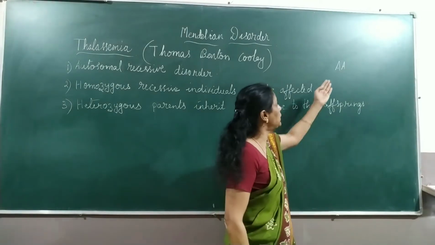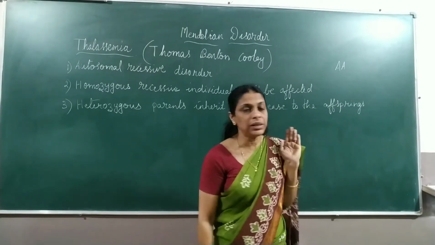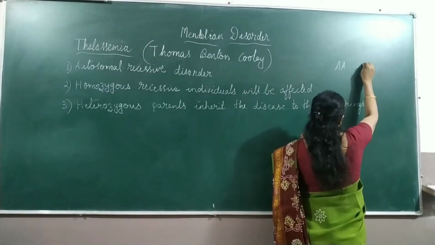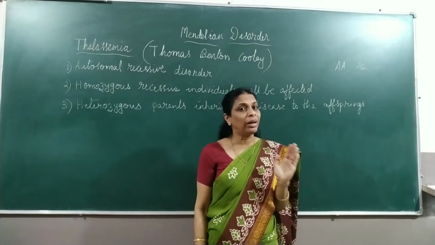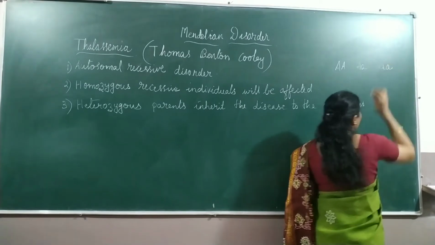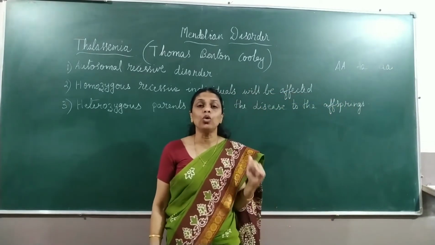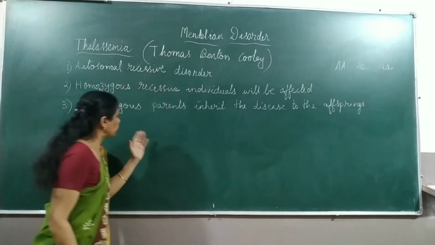The individual with this genotype will not suffer from the disease. Another type is heterozygous. These individuals also will not suffer from the disease, but they are carriers. But those people with both recessive alleles, that is homozygous recessive, will be affected by the disease.